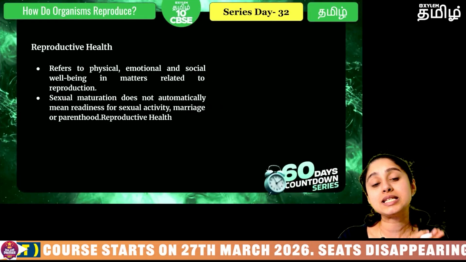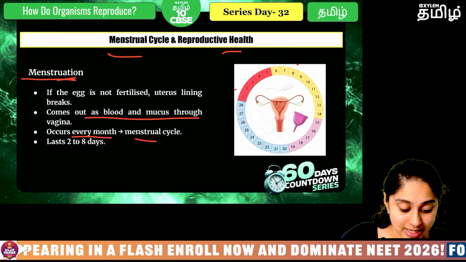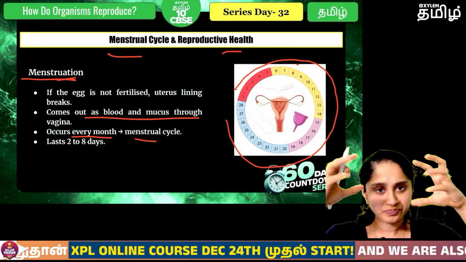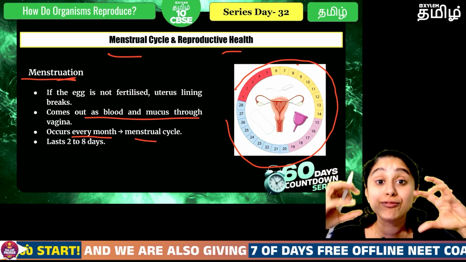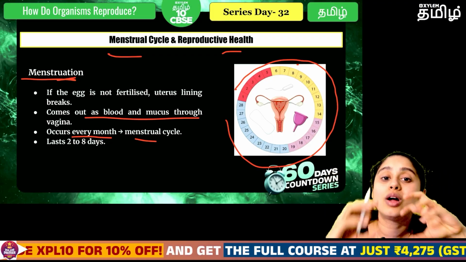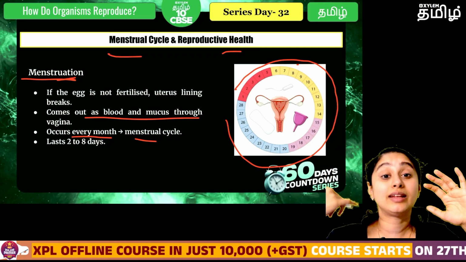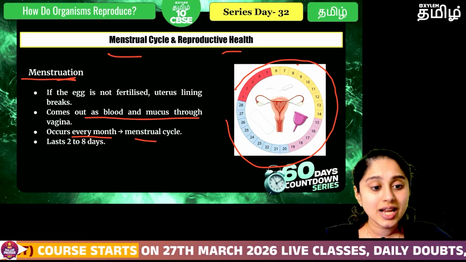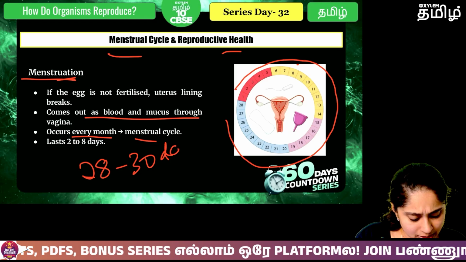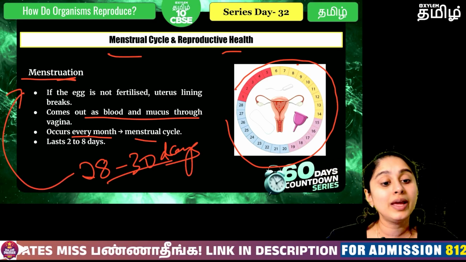Now once this menstruation is complete, then what happens? Again the body will start making the new egg and then building the cushion. What cushion is this building? So if in case fertilization happens, the baby has to come and sit in the cushion? So for that, the body will start developing the cushion. Now later when they realize that okay, there is no fertilization, end of the cycle, which is roughly 28 to 30 days, what happens is the uterine lining will break and the egg will not be fertilized.